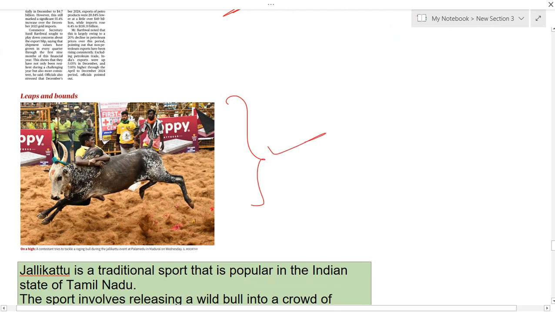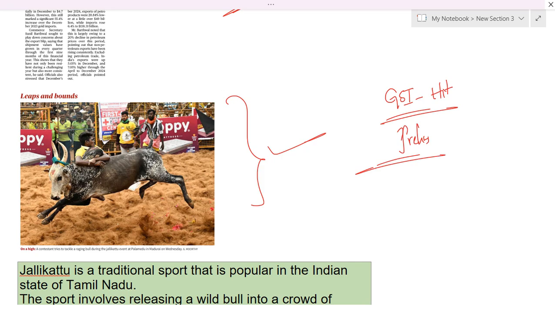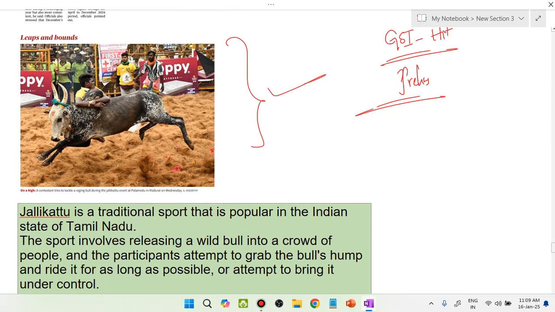It is the bull-taming sport called Jellikattu. This article is important from GS paper 1 under the history point of view. Here you can get a prelims-based question for sure this year regarding cockfights, as well as Jellikattu, Kambala, etc. So now let us see some facts.